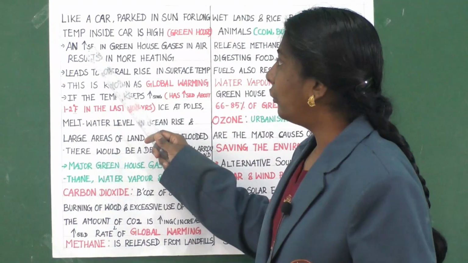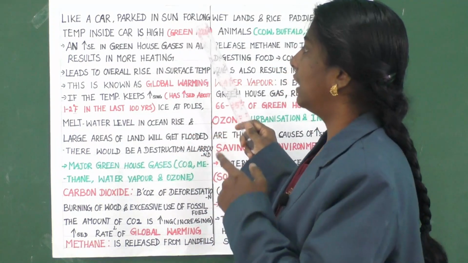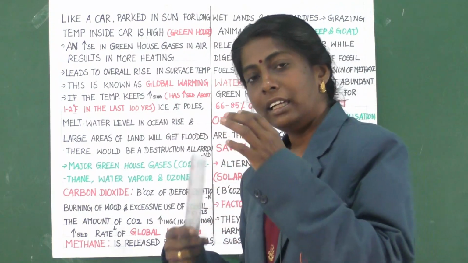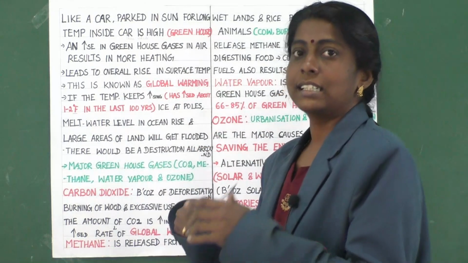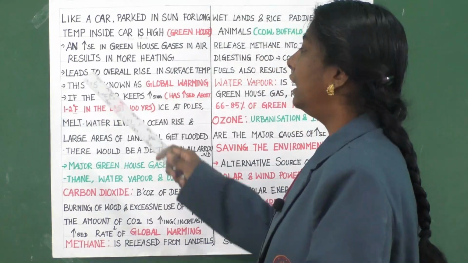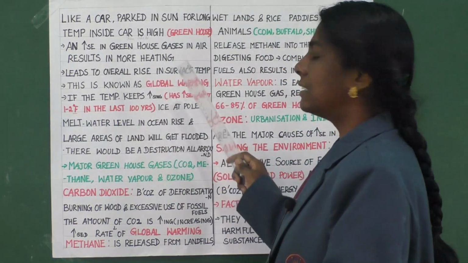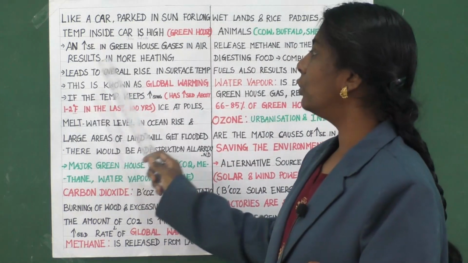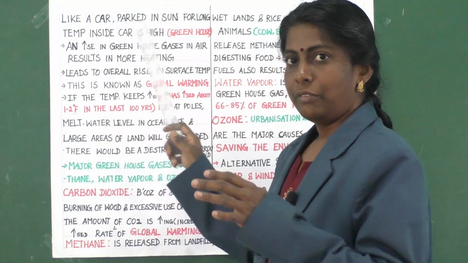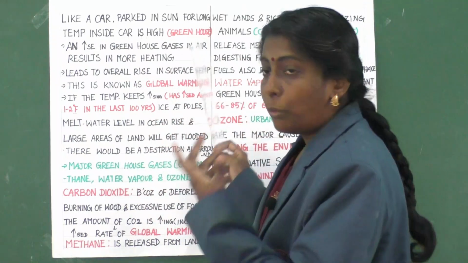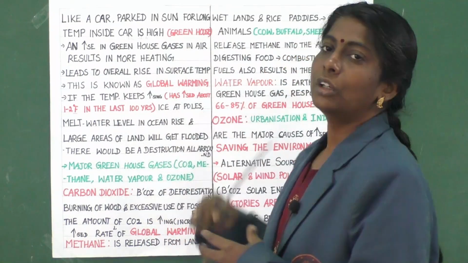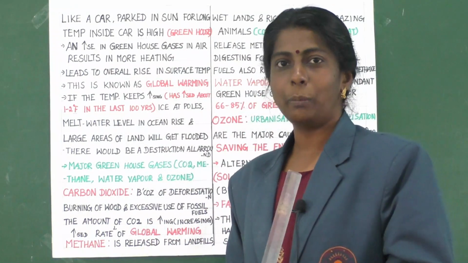Here, an increase in greenhouse gases in the air results in more heating. Automatically, if the greenhouse gases increase, there will be more heat. It leads to an overall rise in surface temperature. When the rise in surface temperature is caused by increased greenhouse gases, that is known as global warming.